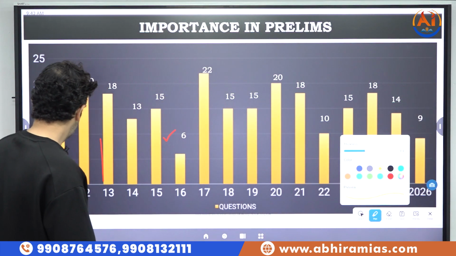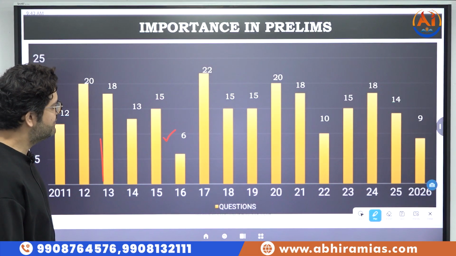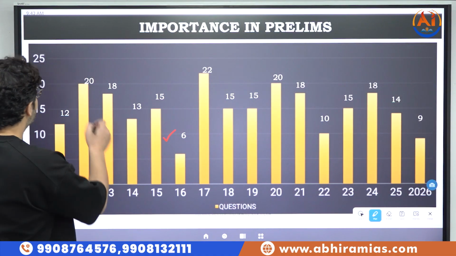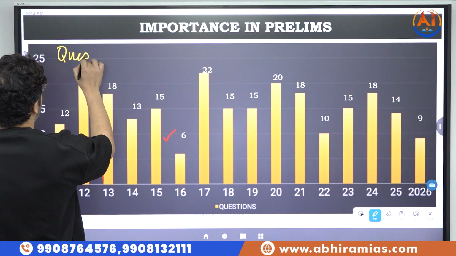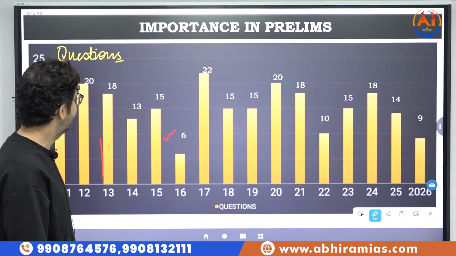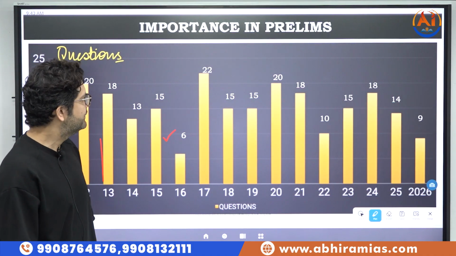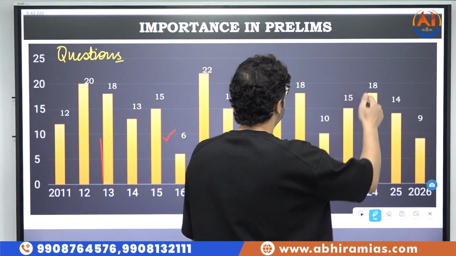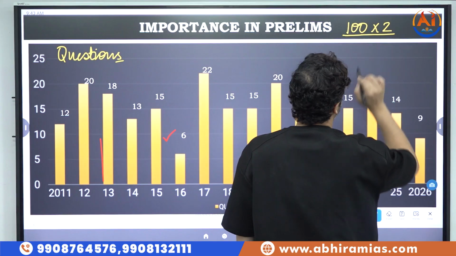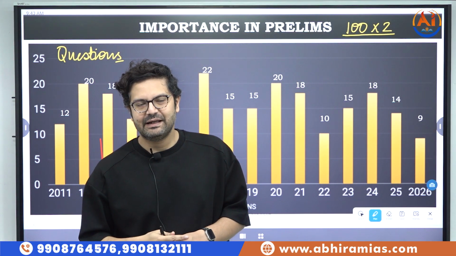If you look into this, you'll find these are the number of questions that have been asked from Indian polity in the prelims exam. I hope you're aware the prelims paper has 100 questions, each worth 2 marks. The cutoff nowadays is ranging as low as 75 as well.